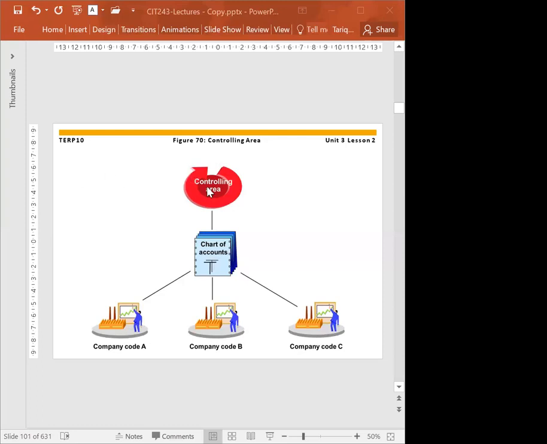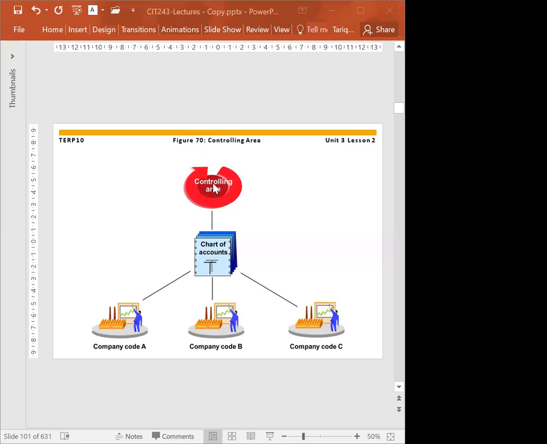So controlling area, as I mentioned, belongs to managerial accounting. It's mostly receiving the cost entries and also the revenue entries, and that is again for managerial accounting. If you see here, we have company A, company B, company C. They are all in three different countries, but they are all controlled by one controlling area.